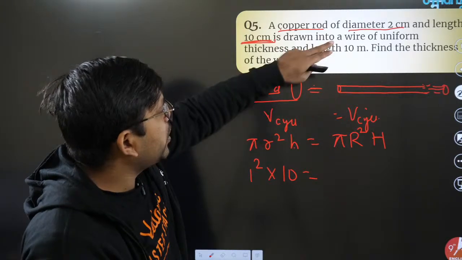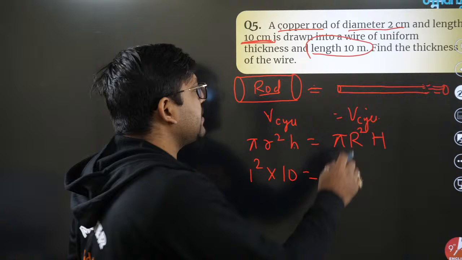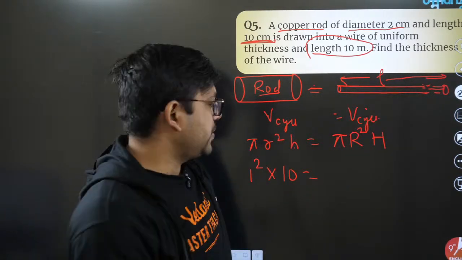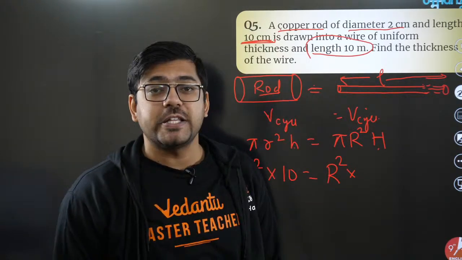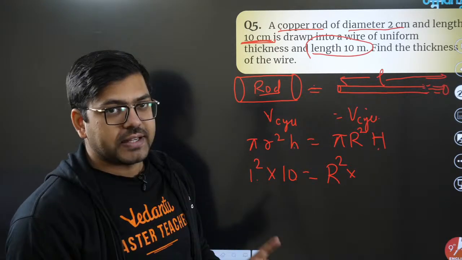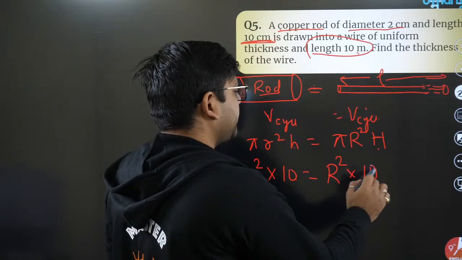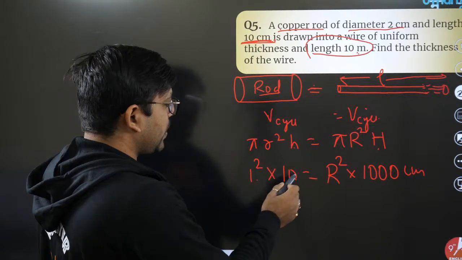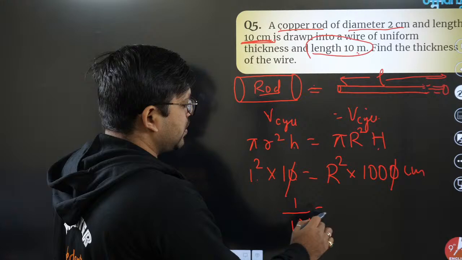Now the question says the rod is drawn into a uniform wire of length 10 meter. So here the length, which means the height of the cylinder, is given. We have to find the radius, which I don't know, so let me write r square into h. It's 10 meters. So guys, please pay attention. Everywhere we have used centimeter, so for 10 meters you need to convert it into centimeter. That will be 1000 centimeter. Send it to this side, and once you send it, the 0 is cancelled, so only 100 will come here. We'll have 1 by 100 equals r square.